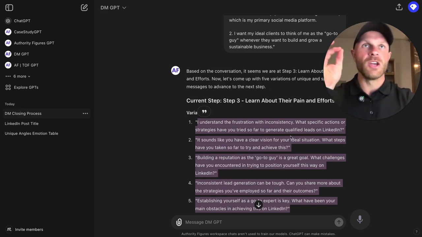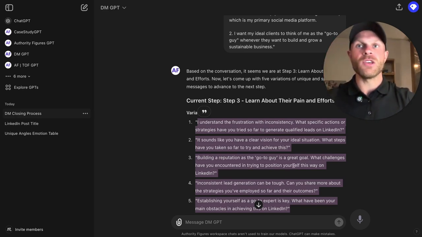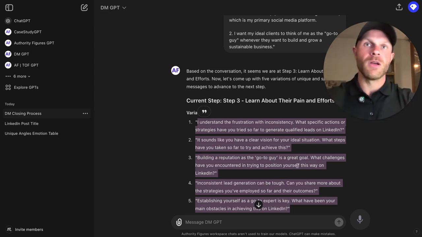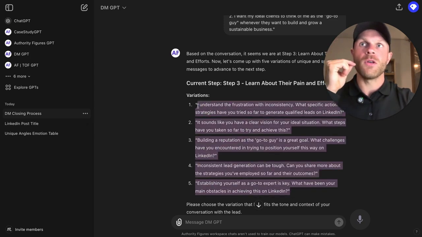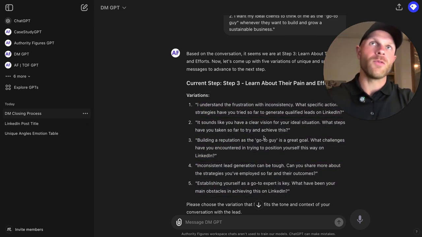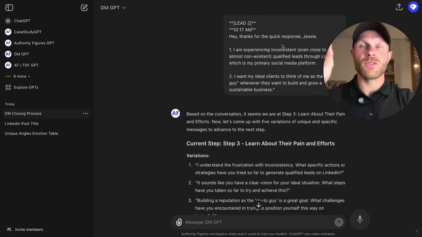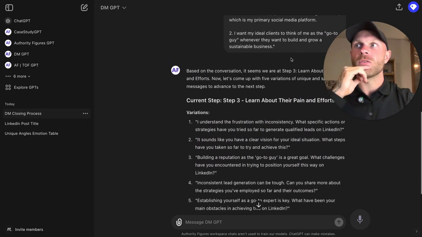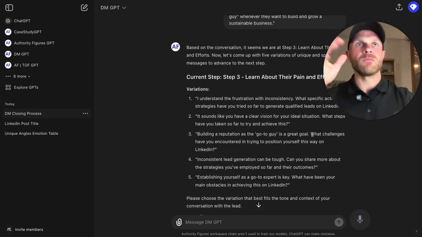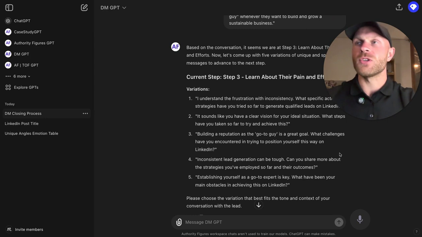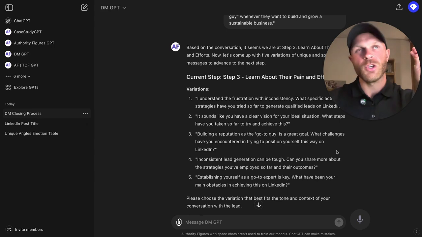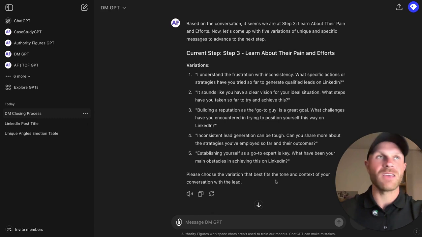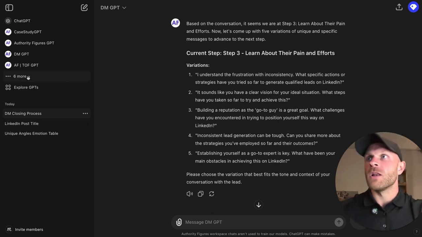So I can co-create DM conversations in order to move a prospect further down the pipeline with ChatGPT. Plus, these are all in my tone of voice. They're also mimicking the tone of voice of the lead because the GPT is configured in such a way. This is a very smart way of working together with AI and ChatGPT when you're stuck in a conversation with a prospect and you don't know how to move it forward. A DM GPT in that case can be super useful. Let's continue to the next one.